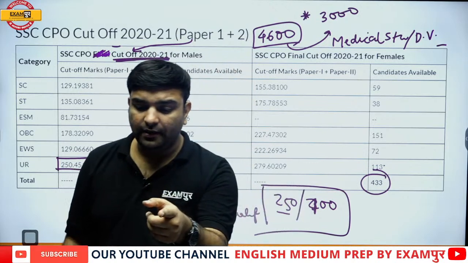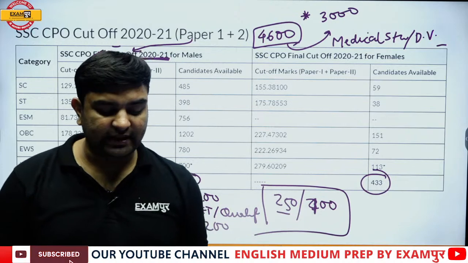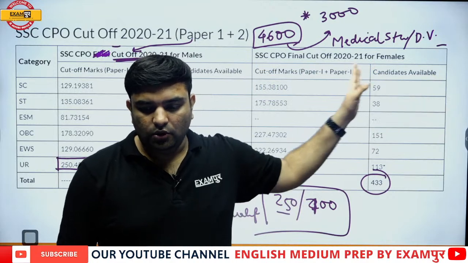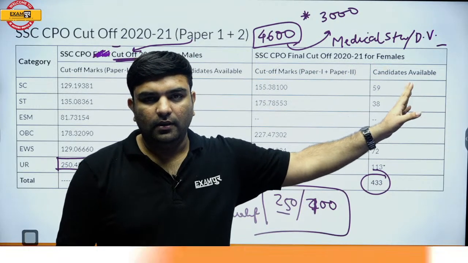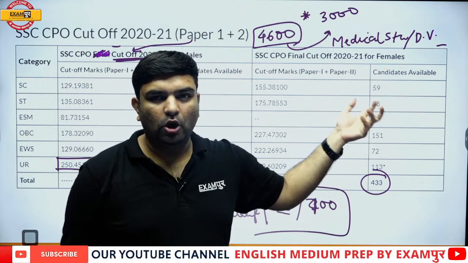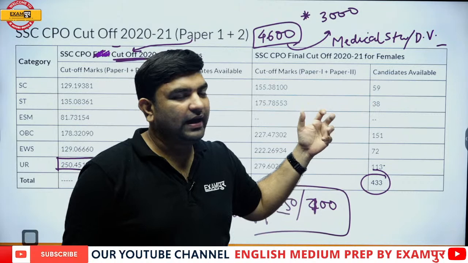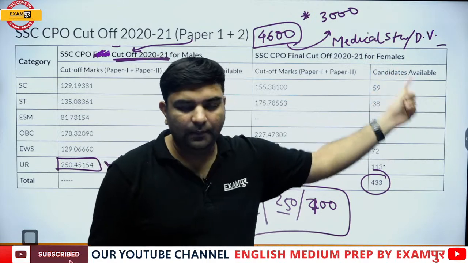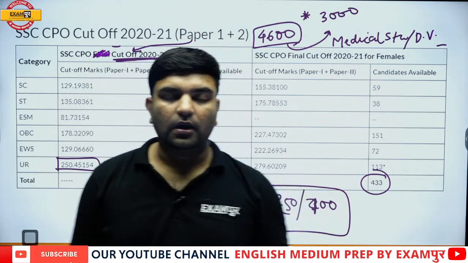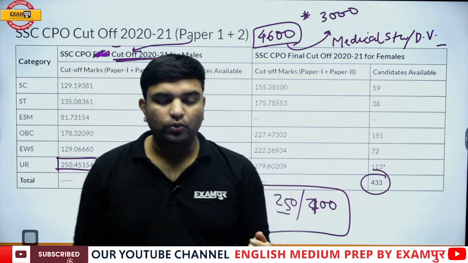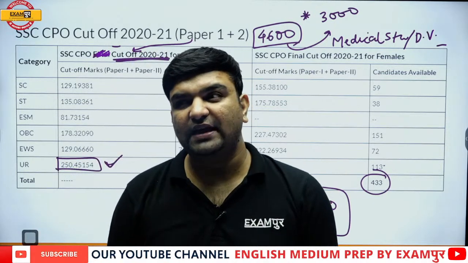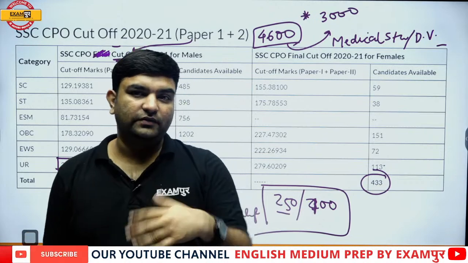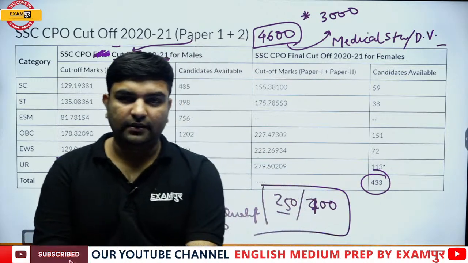Is this logic clear now? How do things happen? You would be called for medical and you would be called for DV. Now, depending upon how many students are above you, how many vacancies there are, and how many people are eliminated at the medical and DV level, the final merit list will come, where you can be safe at 280, 270, or 290 as well, since different forces give different cutoffs. A lot of things are there.